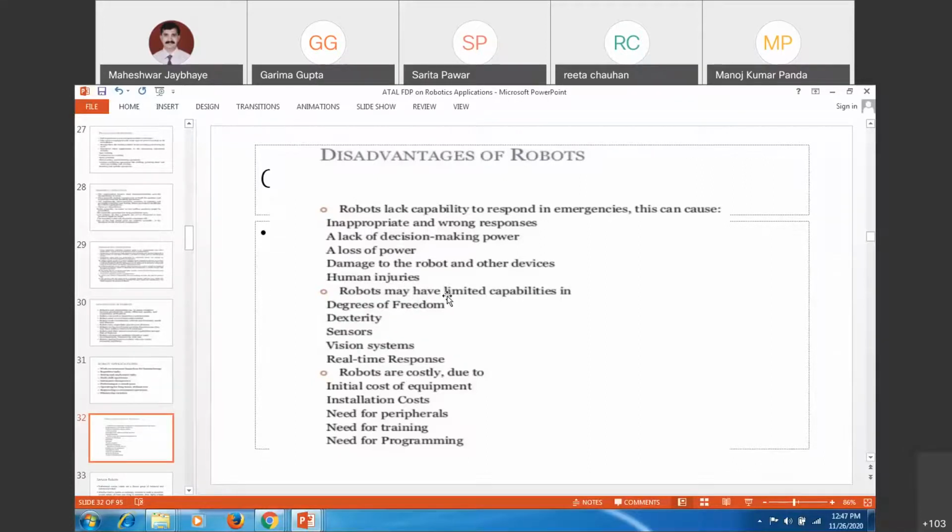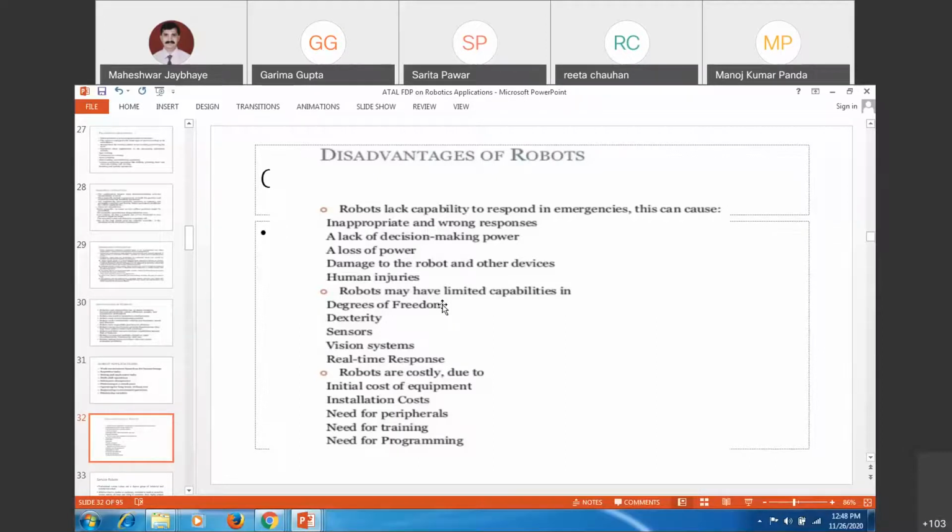Robots may have limited capabilities in degrees of freedom. As a human being, you can go to any location within your vicinity by multiple degrees of freedom. A worker on the platform, at the station where he has been given the task, can have a number of degrees of freedom, but a robot will have limited degrees of freedom as per the programmed motions, locations, and workspace. So these are some of the limitations.